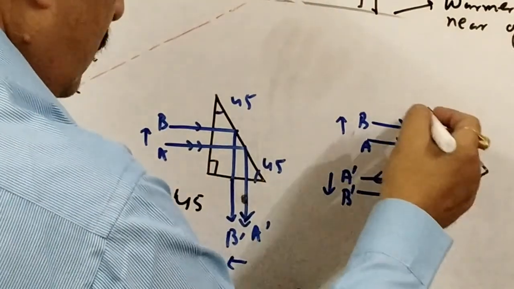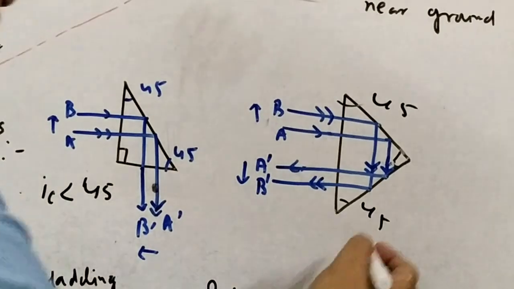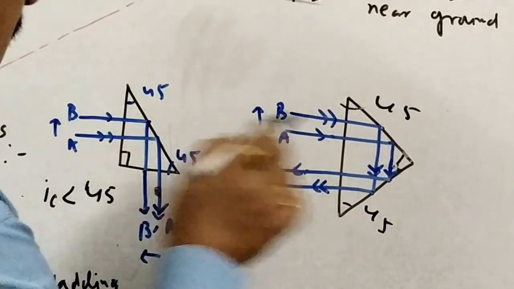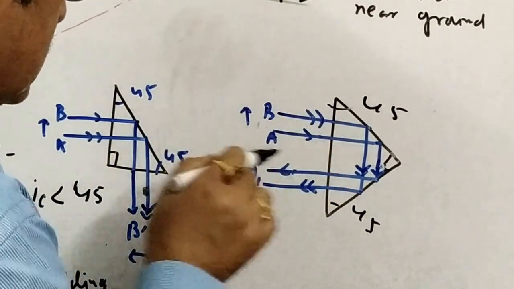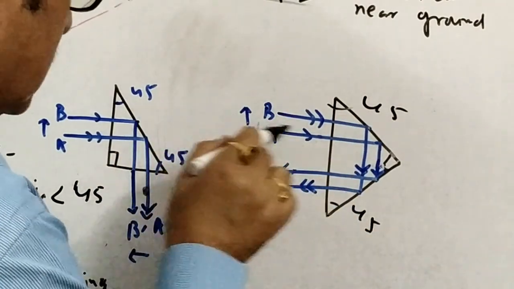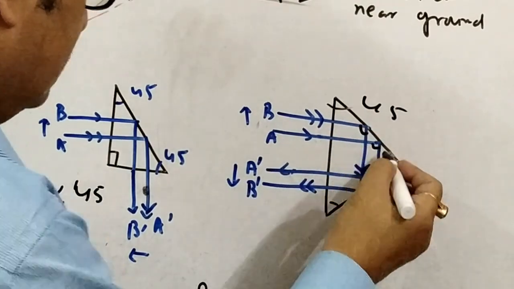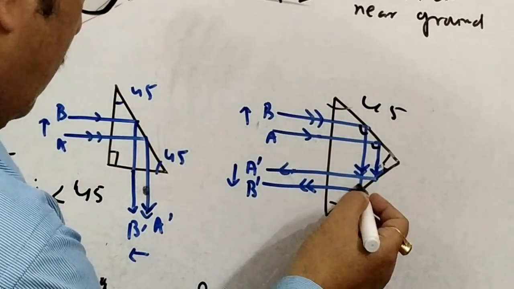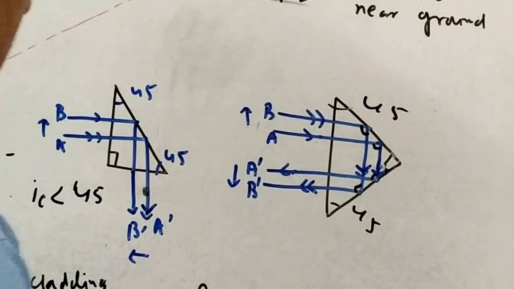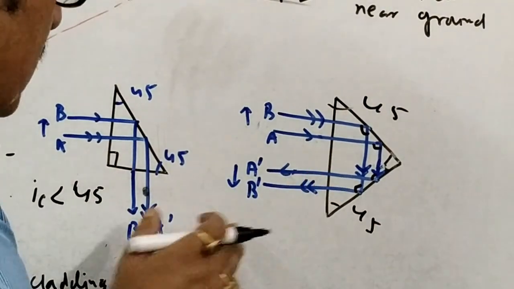Now here we have another example of the prism, and here it is also 45 each, each base angle is 45. Now it is coming on the base itself. Once it is moving towards this, it is reflected, internally reflected at 90 degree. And once they are internally reflected at 90 degree, then they will further reflect, the double reflection there. Here single reflection was there, but यहाँ पर दो बार reflection हो रहा है और उसी मीडियम में आ जाता है.